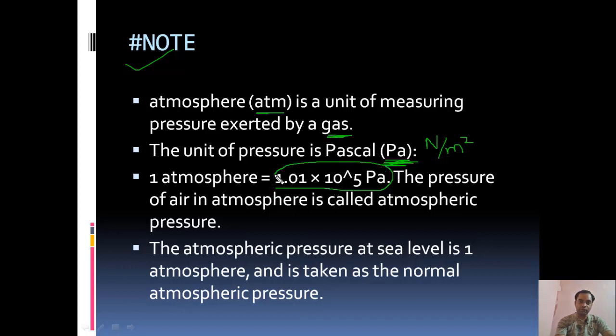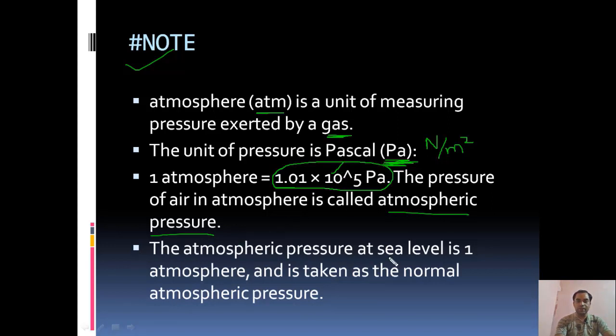This is the value of 1 atmospheric pressure. It is the pressure that we are all experiencing, because the atmosphere is pushing on us with this pressure. The pressure of air in the atmosphere is called atmospheric pressure.